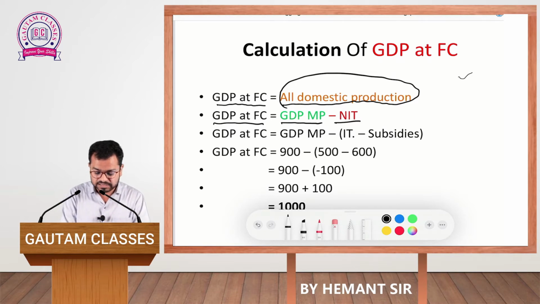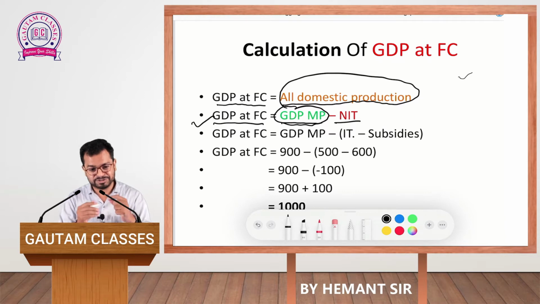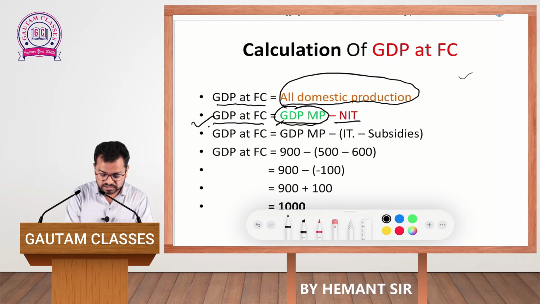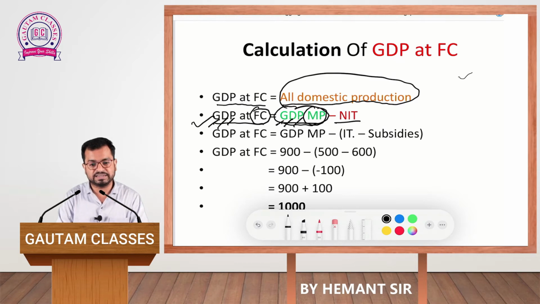Now, if the value of GDP at MP is given in your question, how are you supposed to calculate the value of GDP at FC? It is very simple. I will give you a formula. Gross is given, so you are required to keep gross. Domestic is given, so keep domestic. Production is given, so keep production. No change will be there. But what about market price, from where you are required to calculate the value of factor cost?